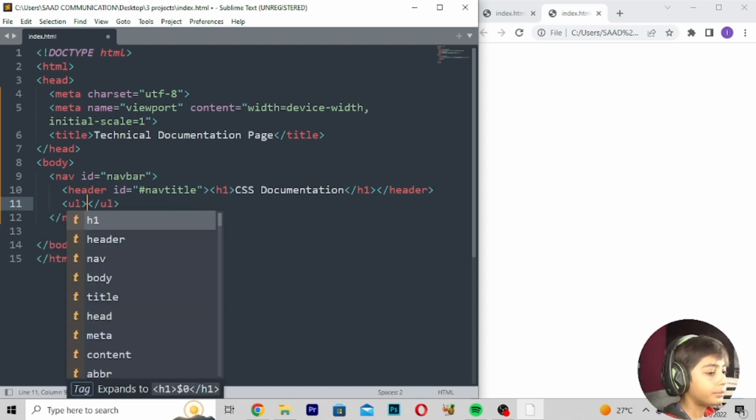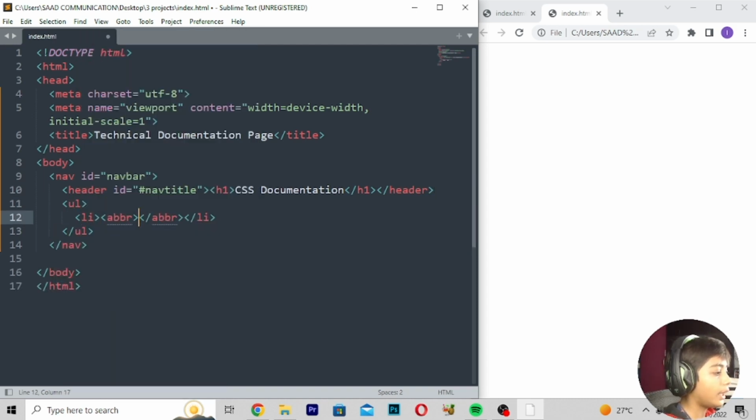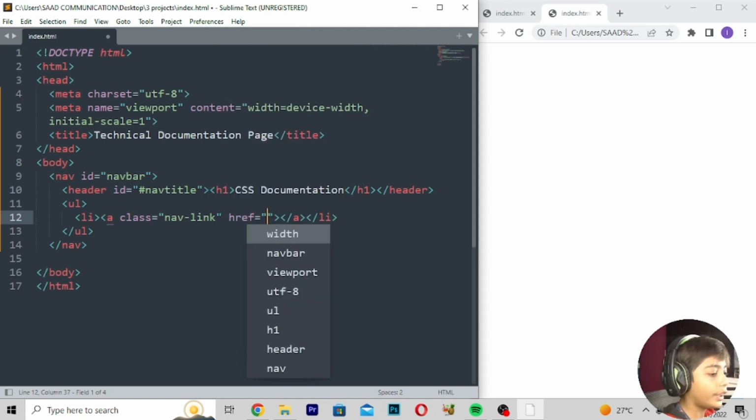Enter ul, li, a href. Erase it, class nav link, href hashtag active, and here you can also write active.